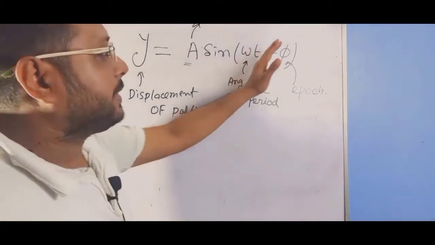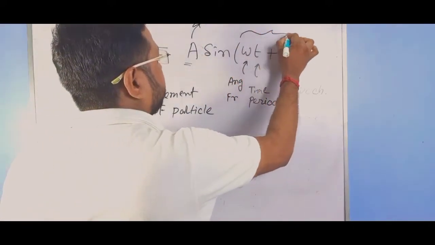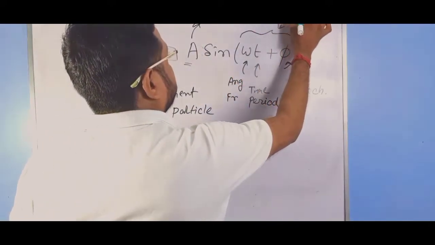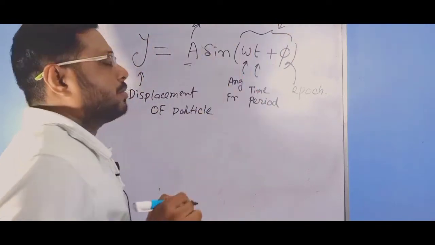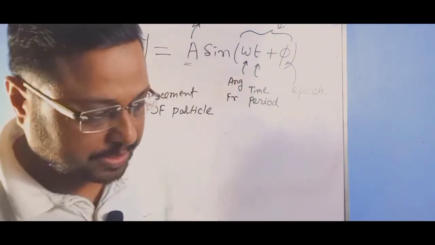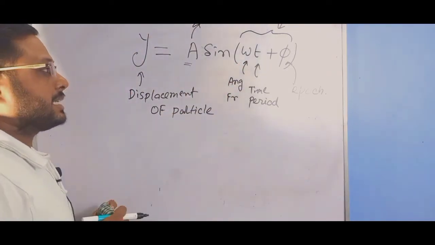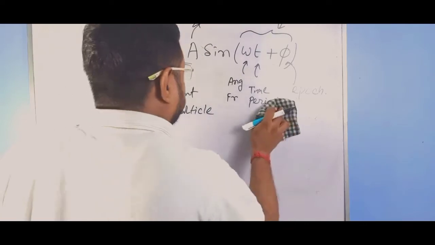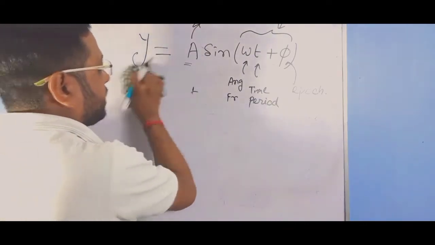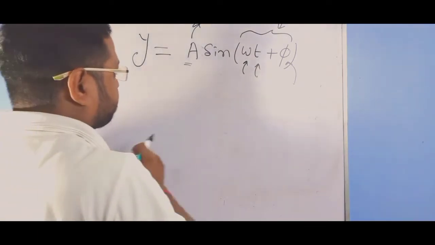Now this term, omega t plus phi, is considered as the phase. What is the significance of this phase in interference or in wave theory? This phase tells us about the position and direction of a wave, in which direction the wave is spread and how much.